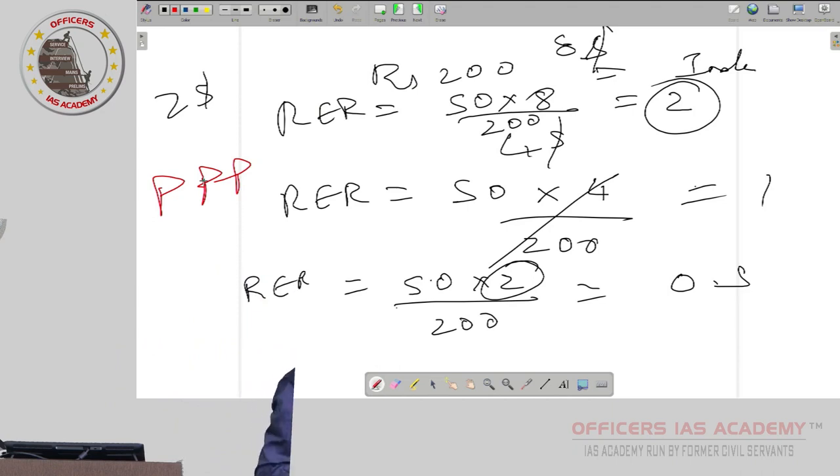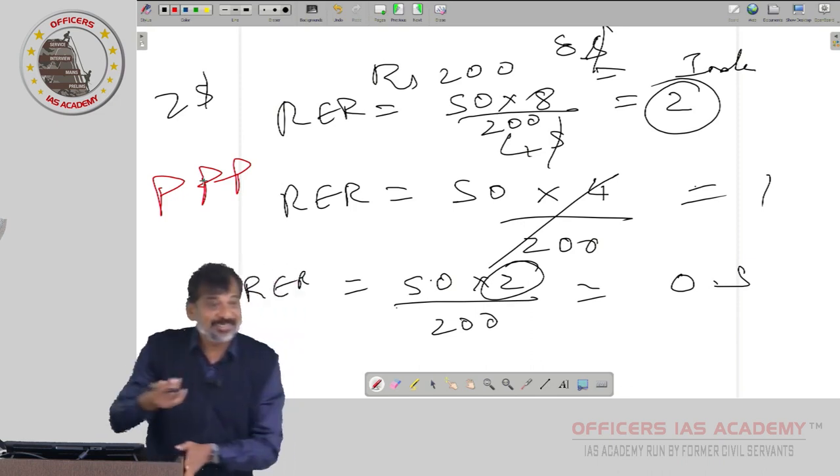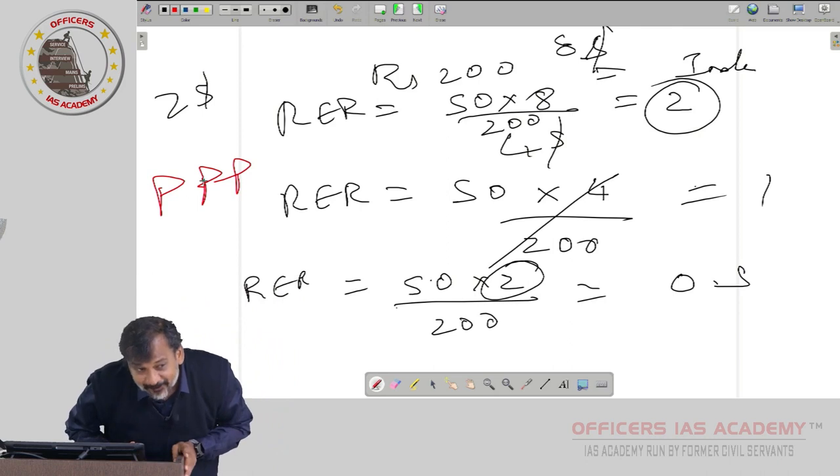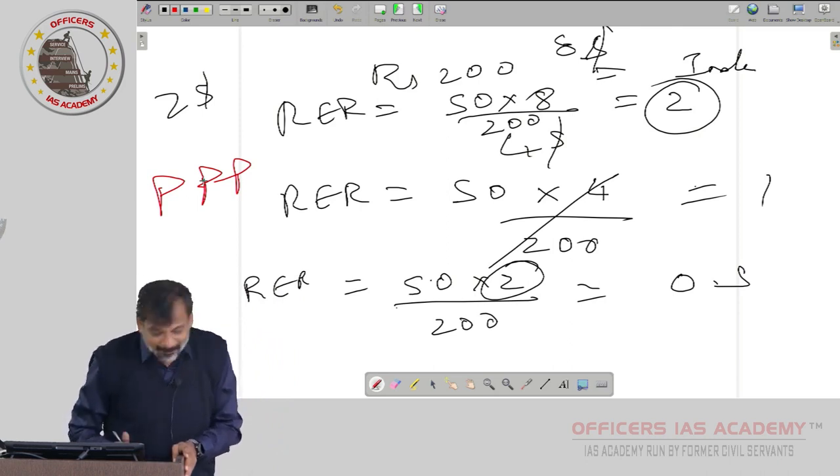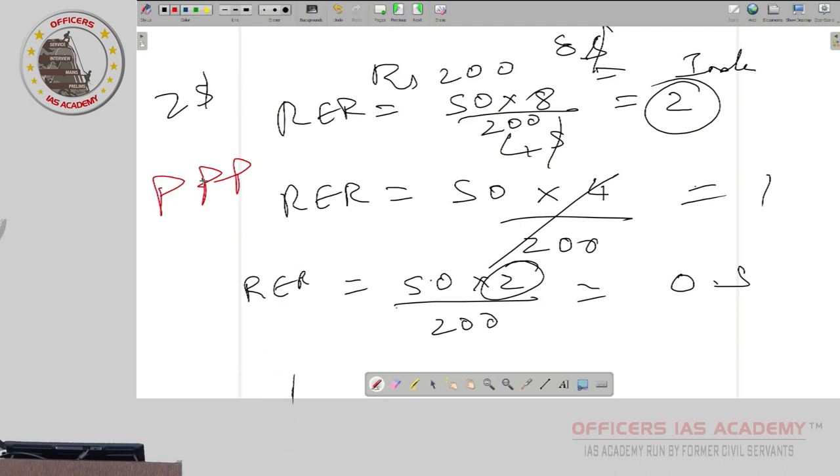They will put a statement there in the exam: whenever real exchange rate is 1, the currencies are in purchasing power parity, goods abroad and goods domestic are costing the same. Whenever real exchange rate is less than 1, where is it costly, domestic or abroad? Domestic. So whenever real exchange rate is less than 1, prices abroad are cheaper, prices domestic costlier. Whenever it is equal to 1, prices abroad and domestic cost the same. Whenever it is greater than 1, prices abroad are costlier. These 3 can be asked in the exam.